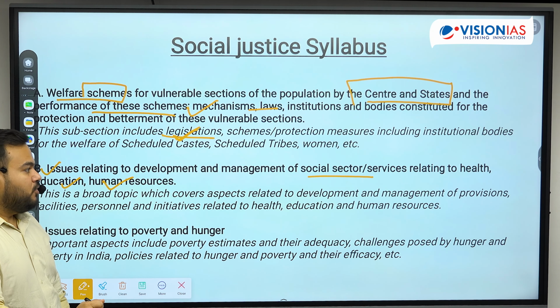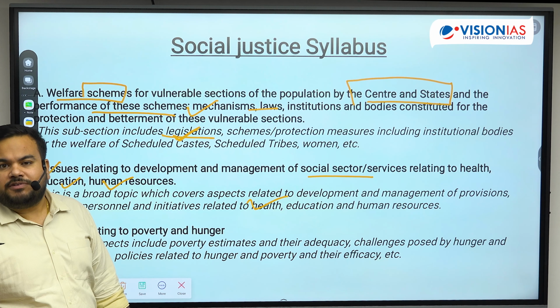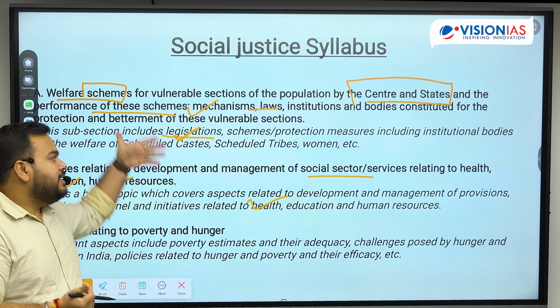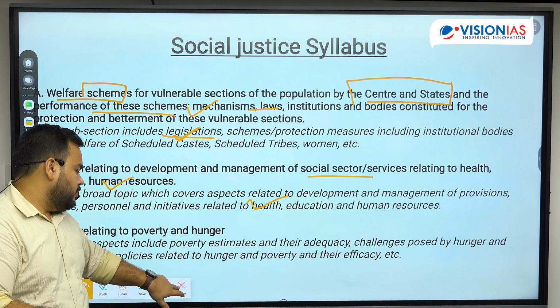Poverty is again aligning with GS paper number 3's topic also, and that is where this is going to be a distinguishing factor: how you are going to study the topic of poverty from the perspective of social justice, which is different, of course, from the topic of economics. And hunger. So these are the 3 broad themes which are going to be covered in this particular document.